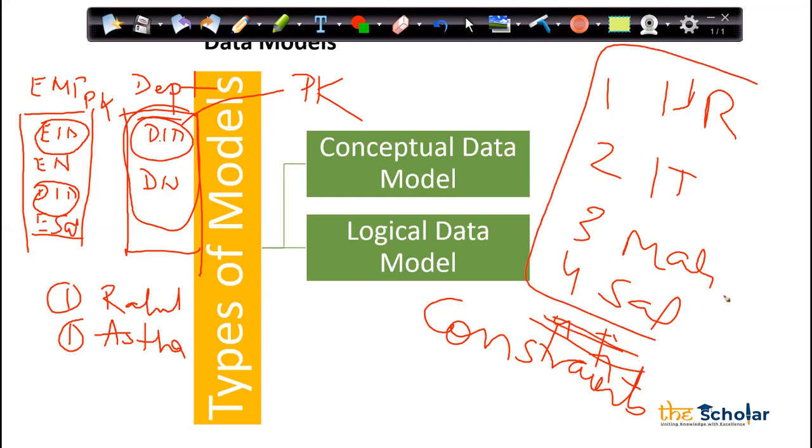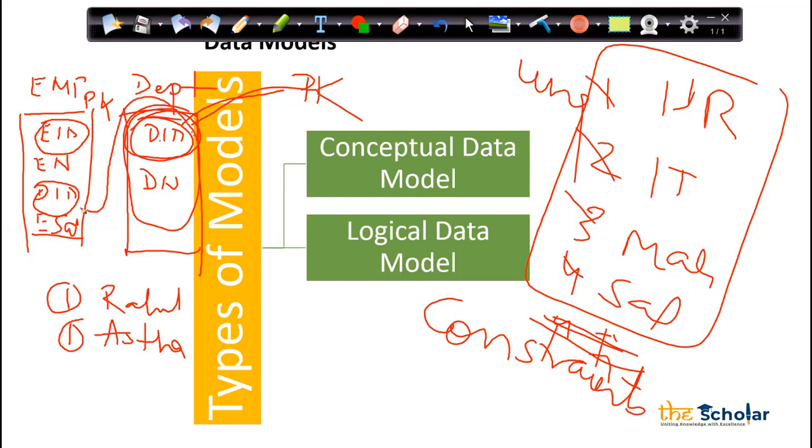So I will have a unique value where 1, 2, 3, 4 is a unique value. That is why in the department table, department ID is a primary key. But can I say that this department ID, which is a primary key, is present in the employee table as well? So basically, department ID, which is a primary key in the department table, is a foreign key in the employee table.